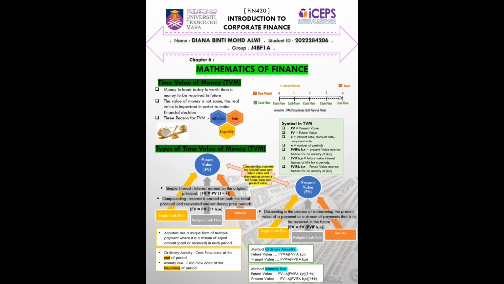To calculate the present value for single cash flow and multiple cash flow, we use present value equals future value times PVIF K, N. PVIF means present value interest factor at K% for N periods.